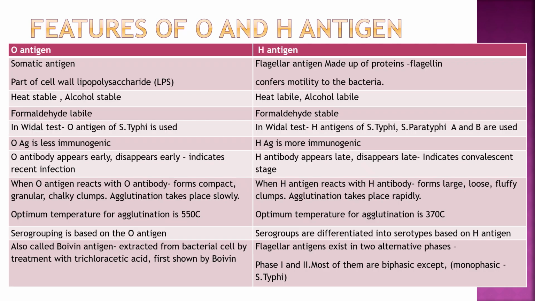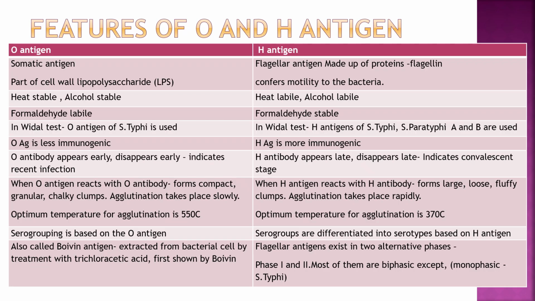In the Vidal test, the O antigen of S. typhi is used. For H, the H antigens of S. typhi and S. paratyphi A and B are used. O antigen is less immunogenic, H is more immunogenic. O antibody appears early, disappears early, and indicates recent infection. H antibody appears late, disappears late, and indicates the convalescent stage.